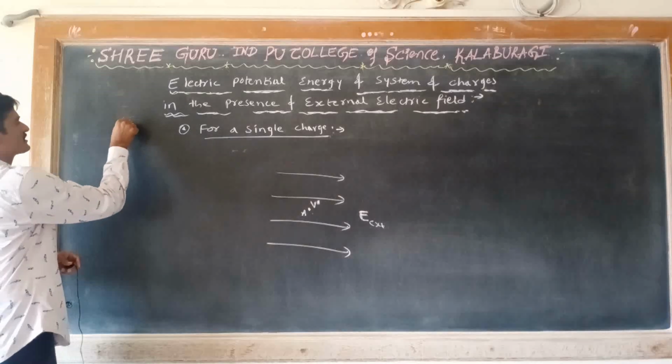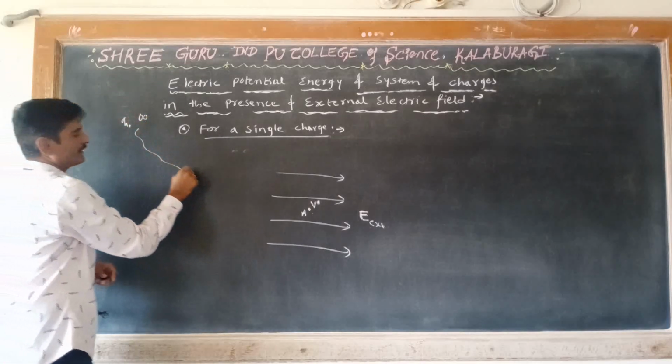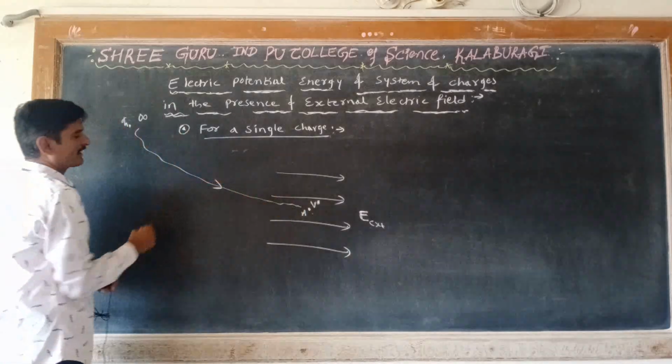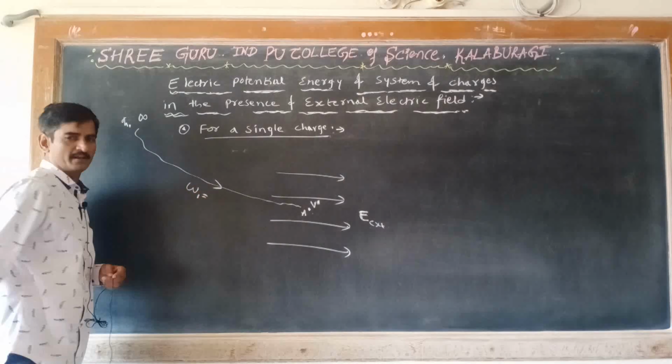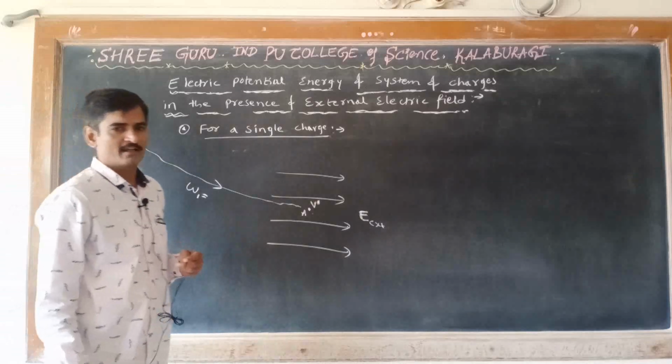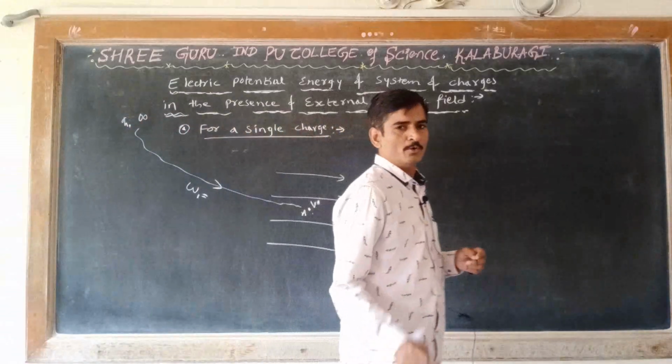Now, to bring the charge Q1 from infinity to the point A, work has to be done. Listen here.